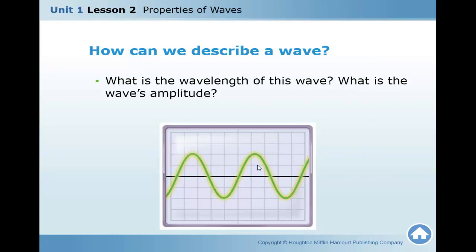So here, what is the wavelength? It is the distance between this point and this point, or the distance between this point and this point. Okay, but the amplitude will be the distance between trough and crest. Okay.